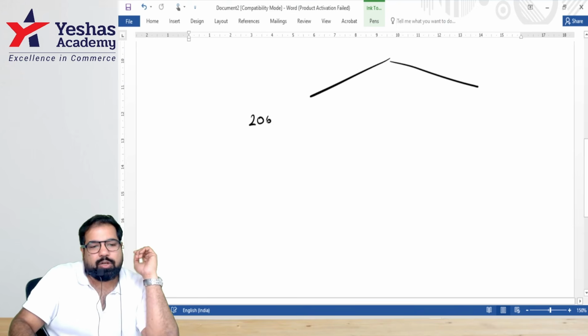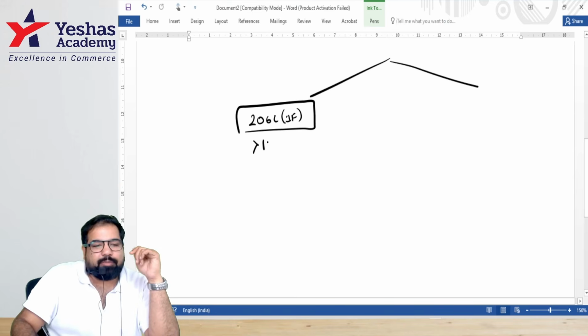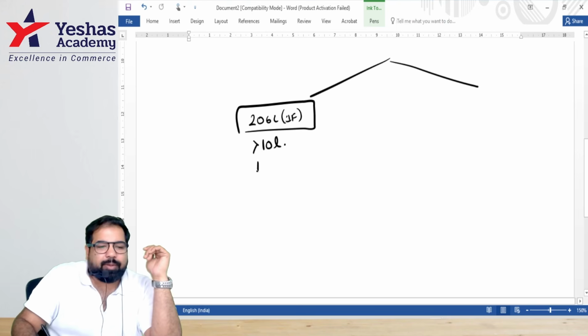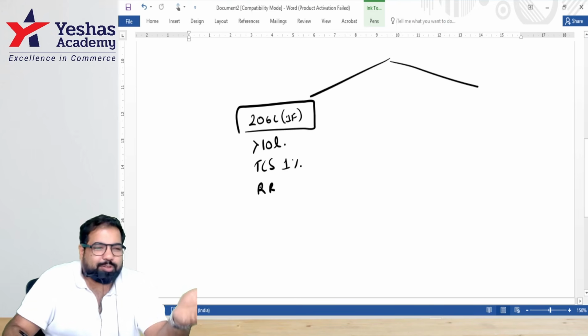The first one is 206C1F. F for, are you selling a fancy car? Fancy car means more than 10 lakh showroom price, guys. Car, bike, motor vehicle, anything. There will be TCS at what rate? 1%, but it's a Rolls Royce car. What is Rolls Royce car, guys?